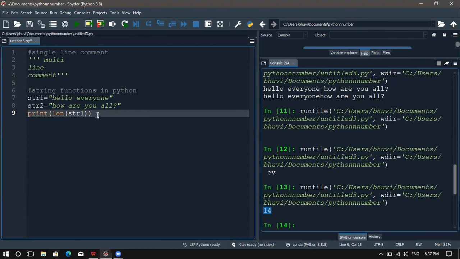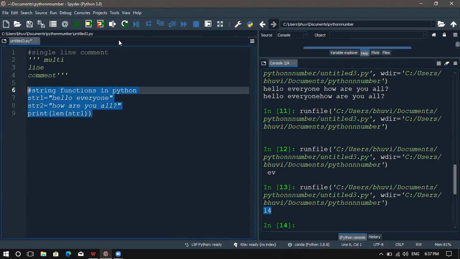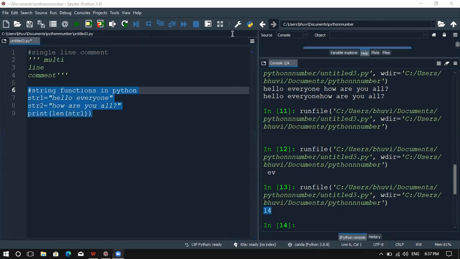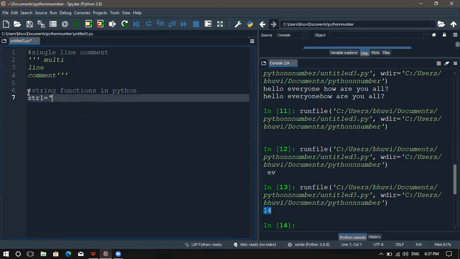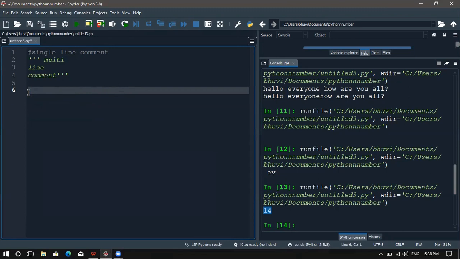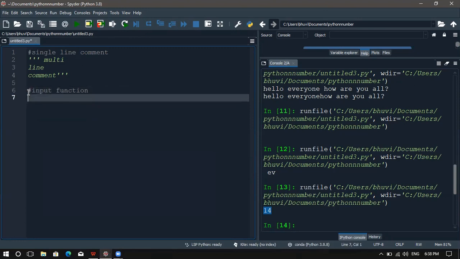Okay, then we will move on to the input function. Now, if you want to take a string as an input, you can simply use the input function as I have discussed there.